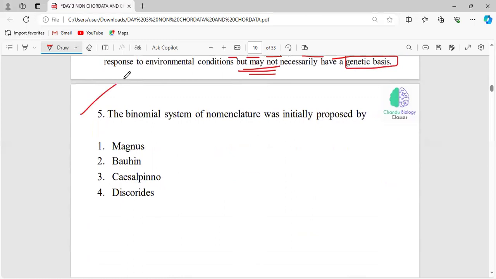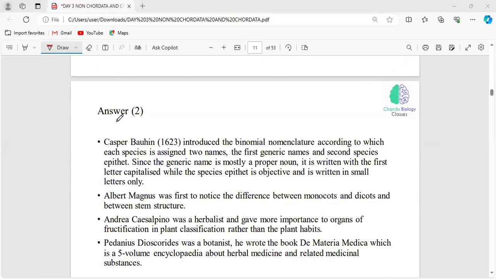Now, the binomial system of nomenclature was initially proposed by. Okay, and that will be Gaspard Bauhin. Okay, he is the one who introduced the binomial nomenclature.